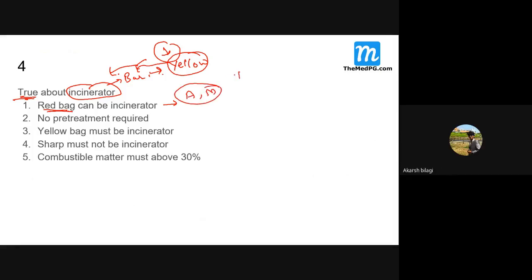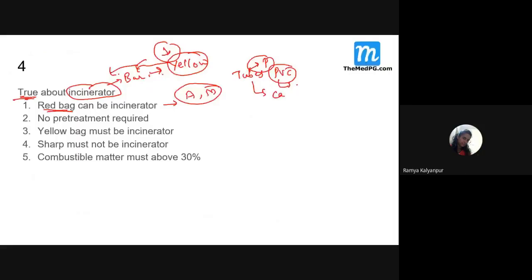Why? Because tubes contain what? Cadmium. Now, what happens when you put these tubes and PVC in the incinerator? Toxic gases and toxic fumes are produced, and when we inhale these toxic fumes, we will get respiratory and non-respiratory diseases. Already, a lot of air pollution is there, and to this air pollution, we are further adding additional pollution.